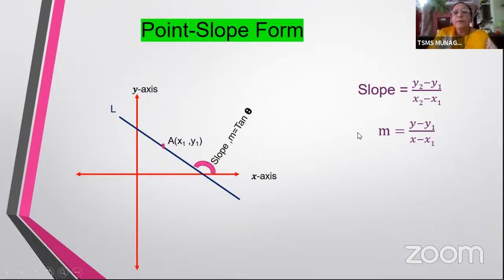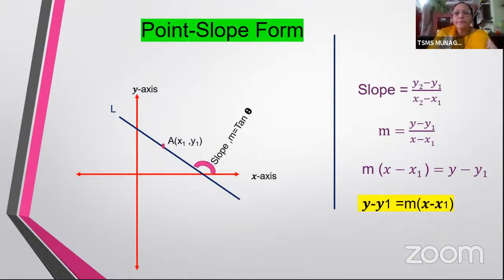The slope would become y minus y1 by x minus x1. Now take the denominator to the left side. We will get m into x minus x1 equal to y minus y1. And on simplifying this, simply flipping it, LHS and RHS, we get y minus y1 is equal to m into x minus x1. So this is how we get the point slope form.